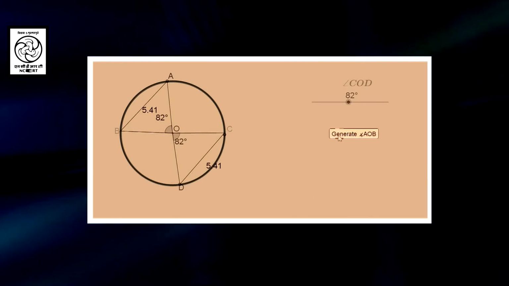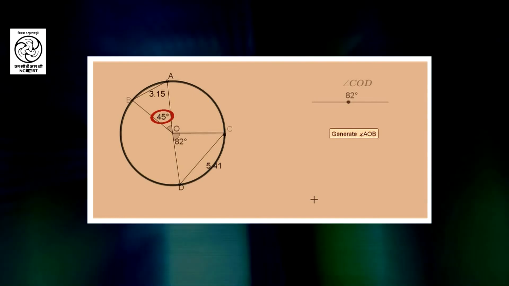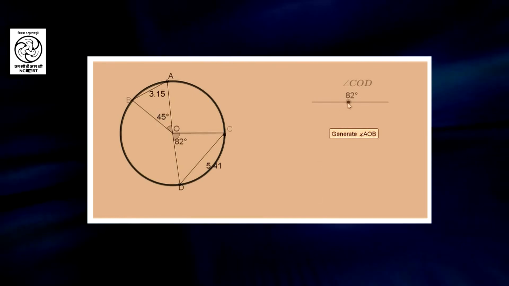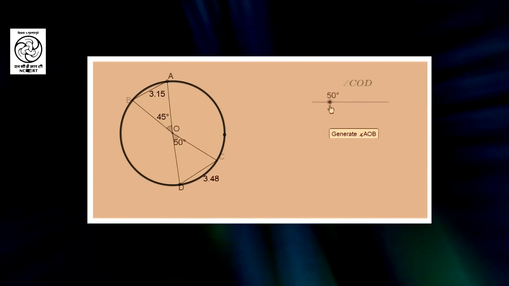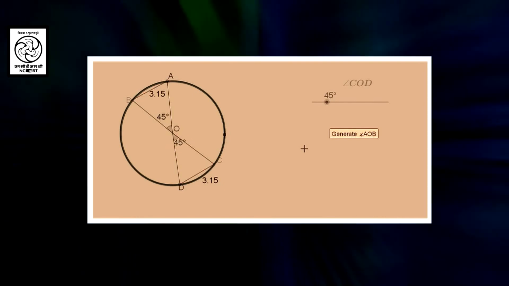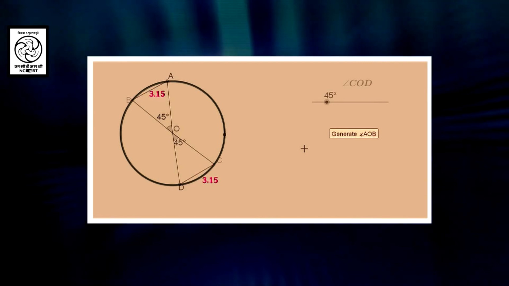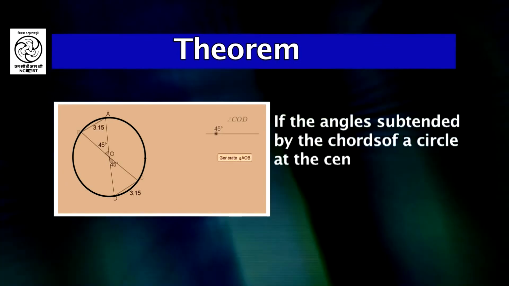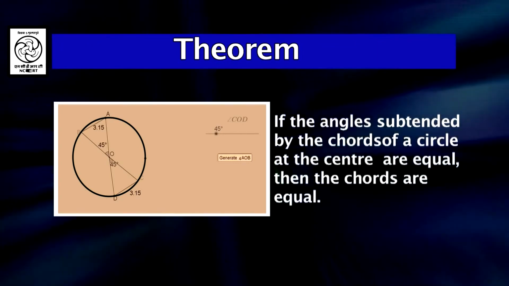Let us try one more time. Now, the angle AOB is 45 degrees. We will make angle COD also 45 degrees using the slider. So, now angle COD is 45 degrees, and you can see that chord CD is equal to chord AB. So, we can conclude that if the angles subtended by two chords at the center are equal, then the lengths of the chords are also equal.